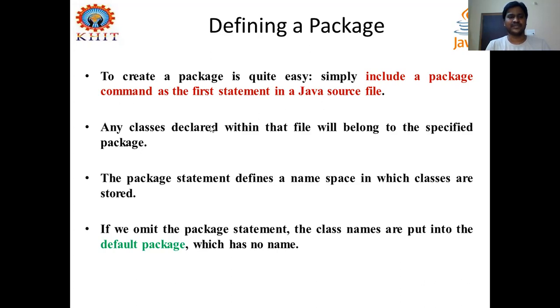Must and should. Then, any classes declared within that file will belong to the specified package, and I will show you this part.